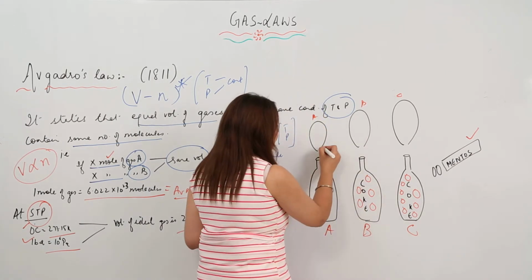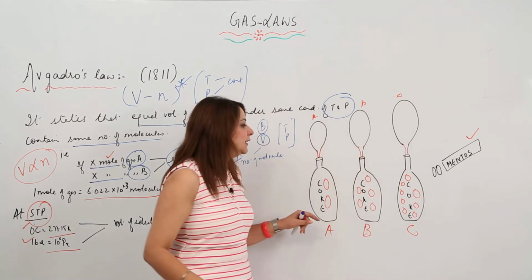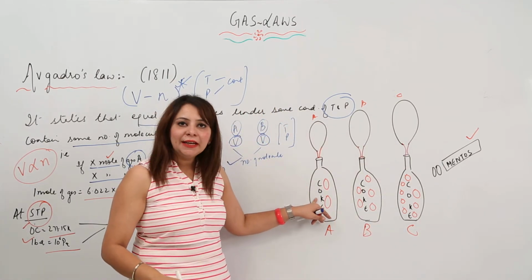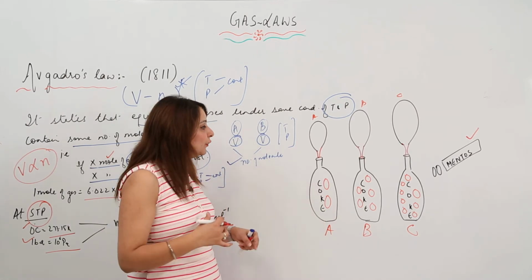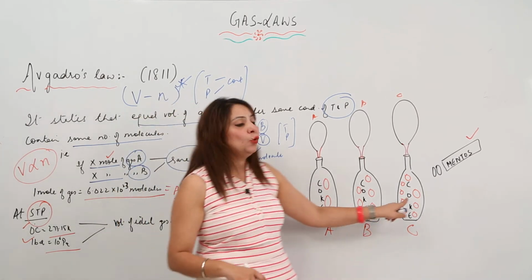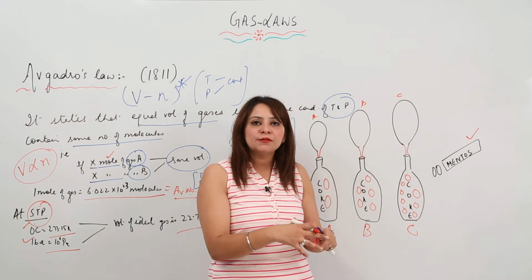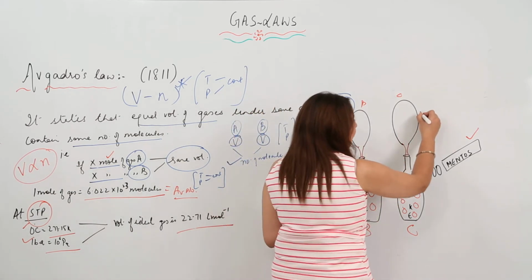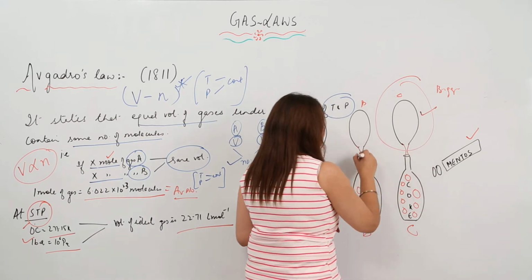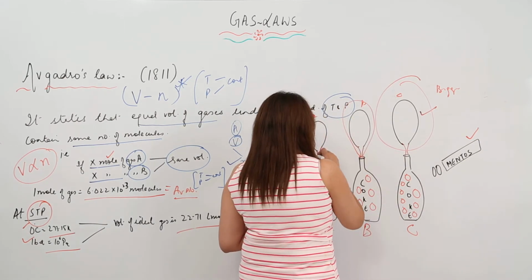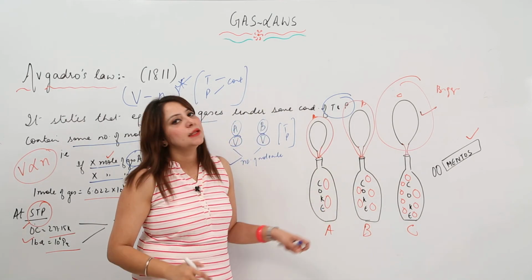After that I am going to fix a balloon on each of them. You know that they already contain a gas, and when the Mentos and Coke react, they will produce more gas. So the bottle which has more Mentos will react more, more gas will be formed, and more gas will be collected in its balloon. So this balloon is going to be bigger in size compared to this one, and the smallest will be the one which contains the fewest Mentos.